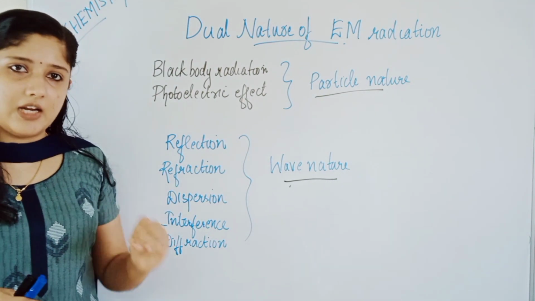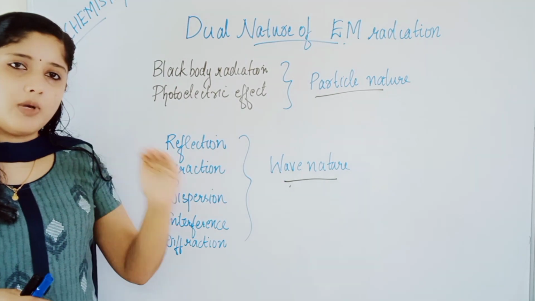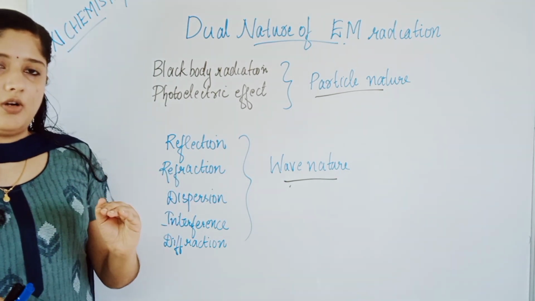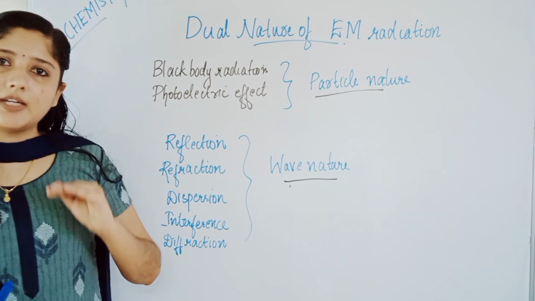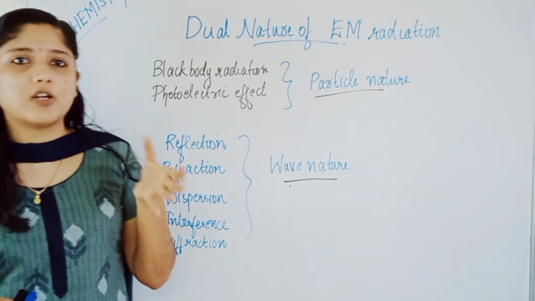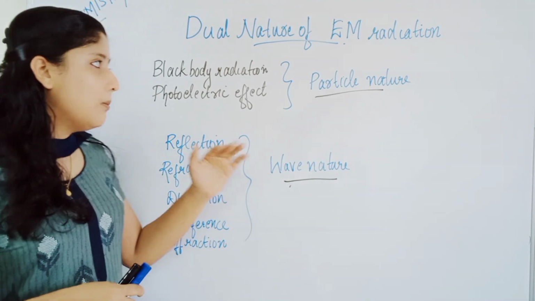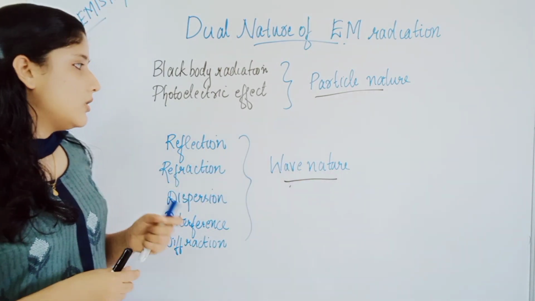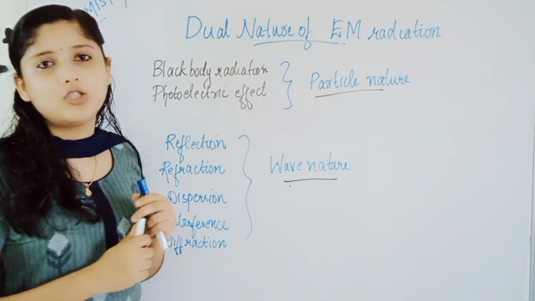That means an electron can also behave as a wave and also as a particle. Electron or electromagnetic radiations can both behave as particle and also as wave. It shows both wave nature and particle nature.